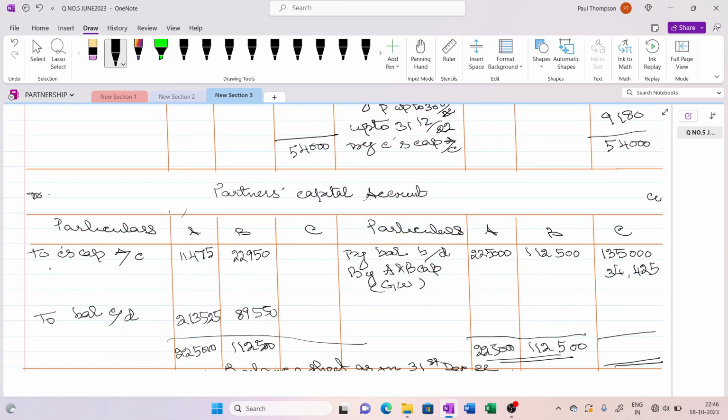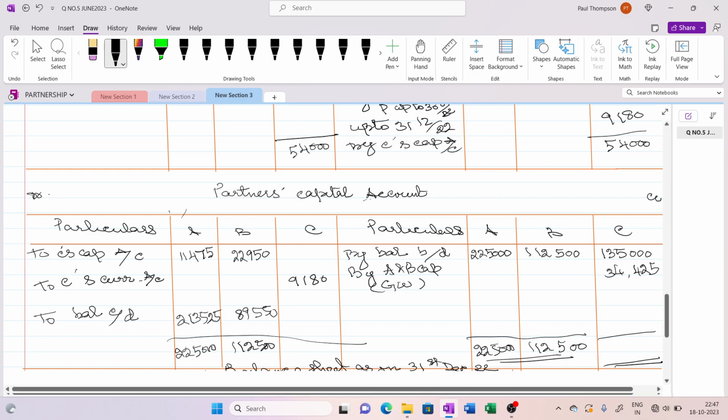So now coming to capital account, we are going to take this amount to C's current account. So from the current account, we have transferred this amount to capital account so that the balancing figure will be transferred to executor's loan account.